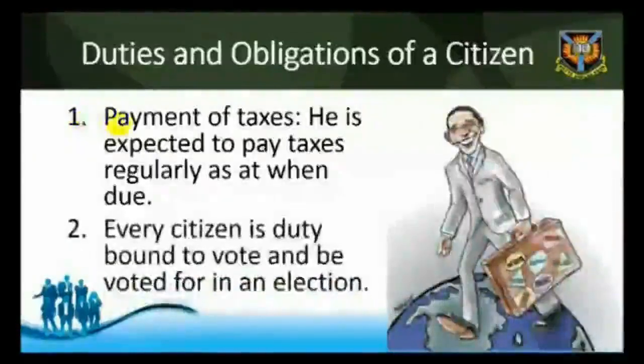2. A citizen has to vote during elections. Every citizen is duty-bound to vote and be voted for in an election. When a citizen is not considered a lunatic or a criminal, and he or she is 18 years of age and above, he or she can vote and be voted for in an election. That is why men and women are being encouraged to participate in the political matters of the state. Through voting, a citizen can equally perform his or her civic duty.